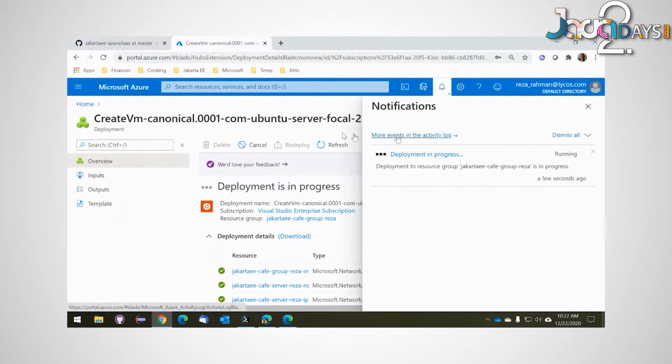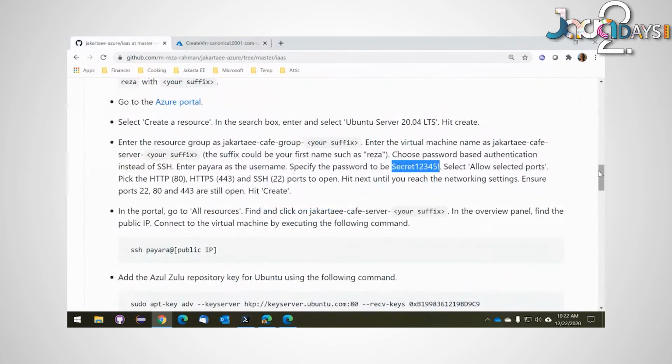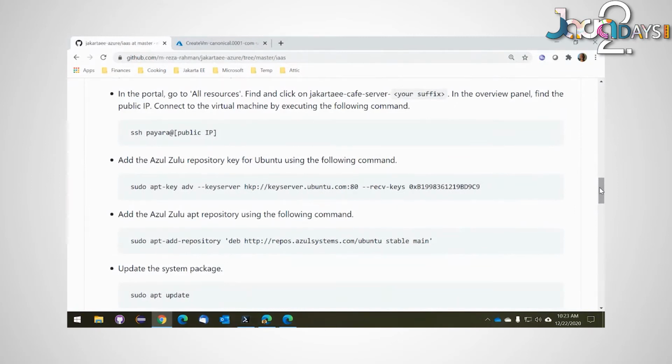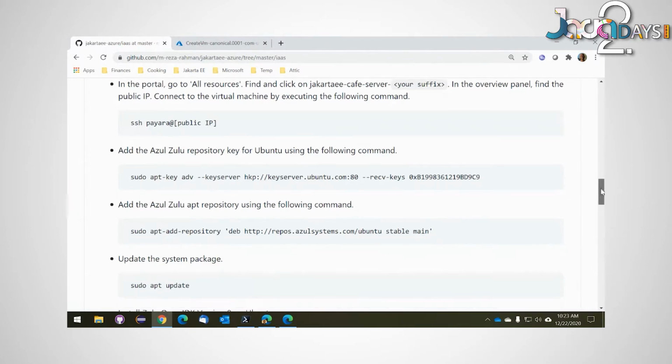So let's take a look. Okay, and you can see the deployment steps of what exactly is going on as well. First thing we're going to do is SSH onto this box from my local machine. Once this process is done, I'll be given a public IP. I'll be able to access this machine from the public IP using SSH. I can actually set up the environment. This will just be Ubuntu.